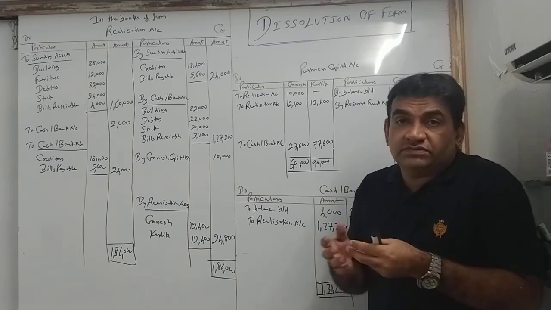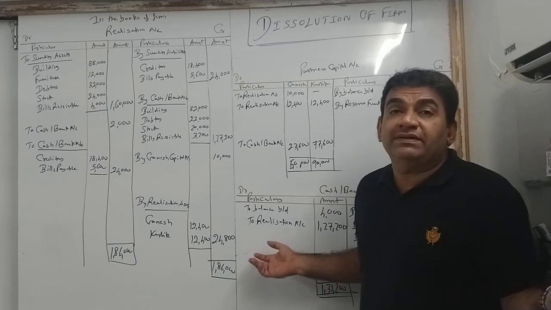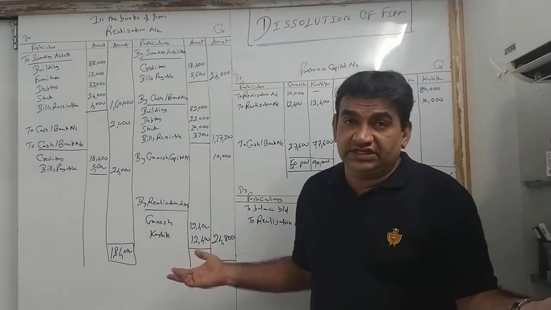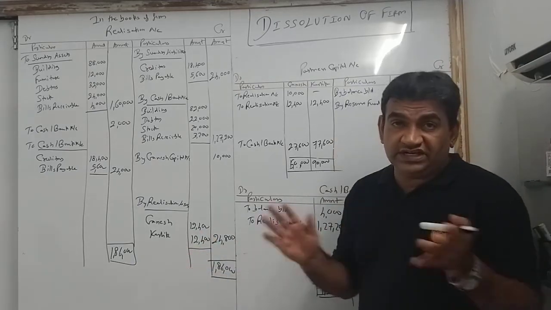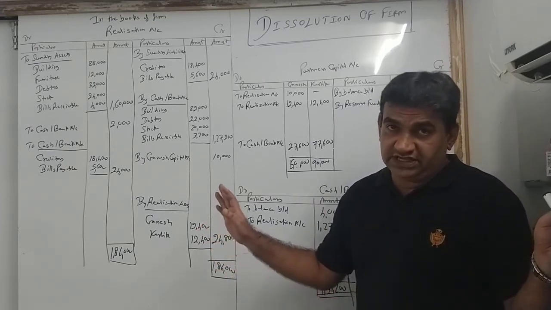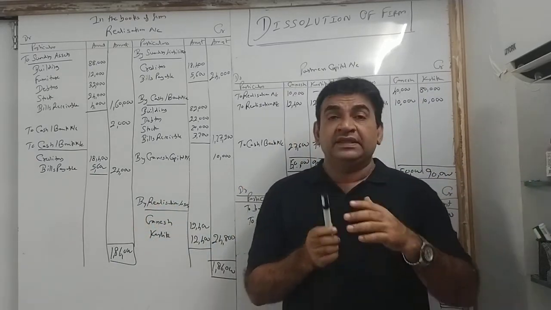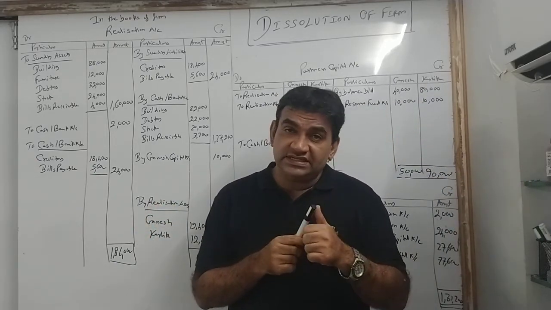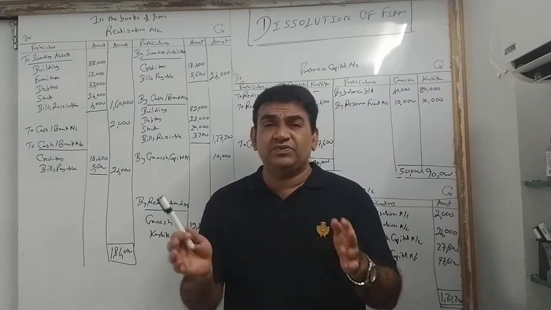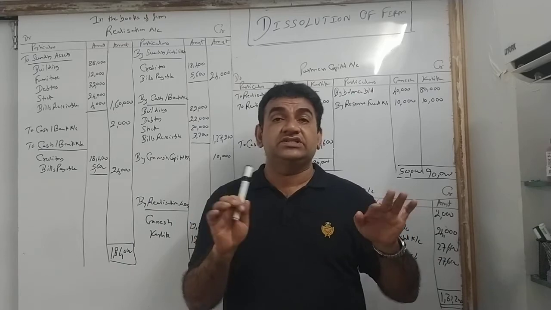Why? Because the business is not going to continue. The business has closed, so there is no question of any balance. So no balance, so no balance sheet. Partners' accounts are settled, the accounts are squared. Close the business safely. So that was dissolution. I'll brush up everything again. Dissolution means closing down the business for any reason, loss, dispute, whatever the reason, you decide to close the business. That is called dissolution.